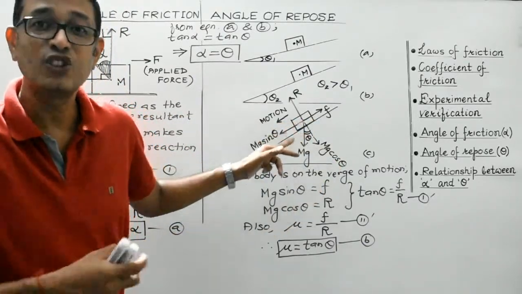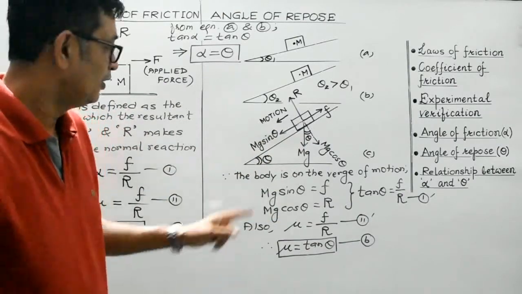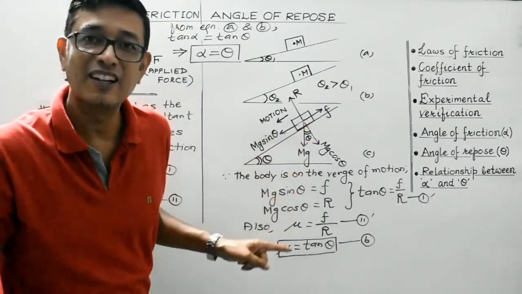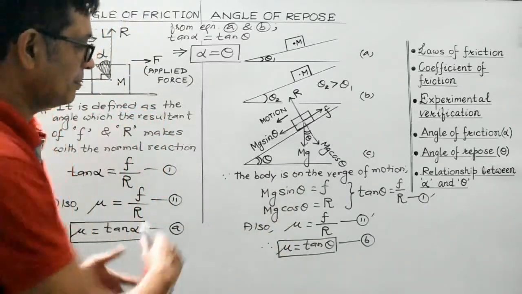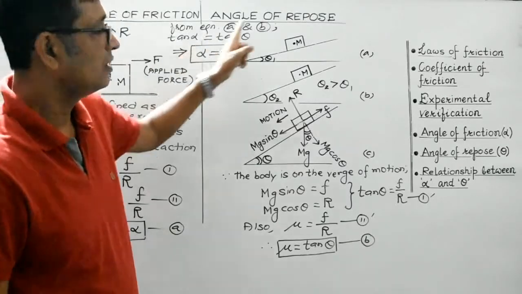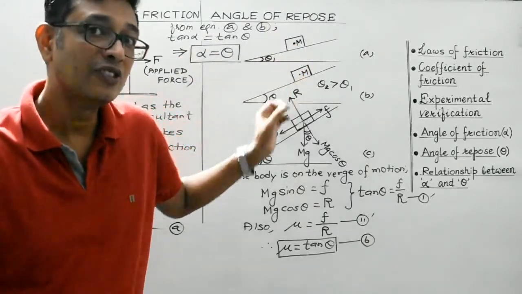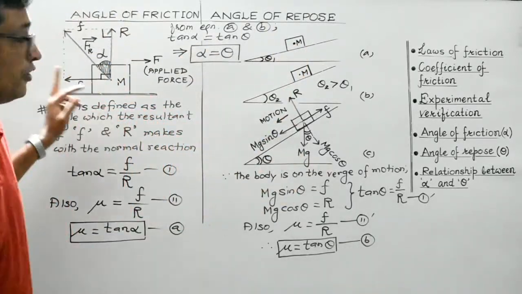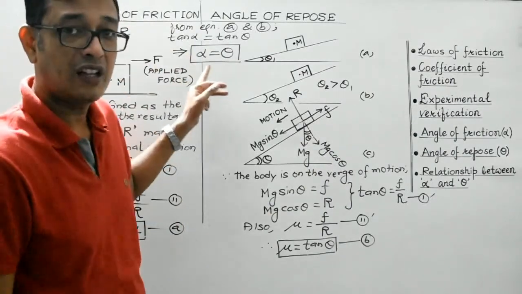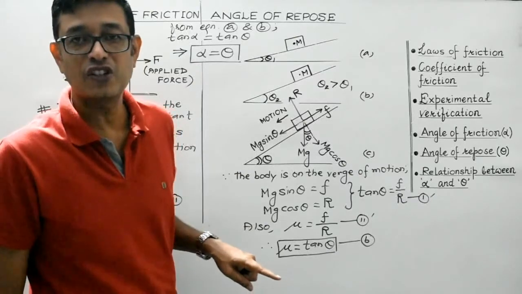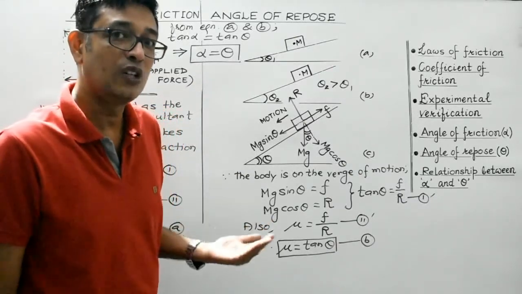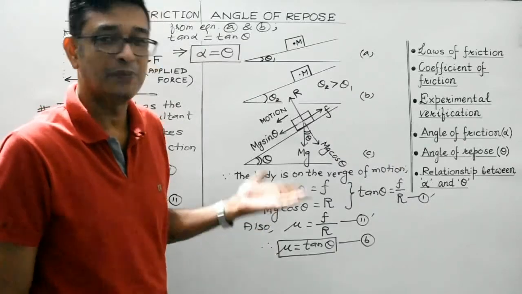That is, it is on the verge of motion. So that angle which the inclined plane makes with the horizontal is known as angle of repose. And mathematically what we have derived is the angle of friction is always equal to the angle of repose. The coefficient of friction is equal to tangent of angle of friction as well as the coefficient of friction between the two surfaces under consideration is numerically equal to the tangent of angle of repose.